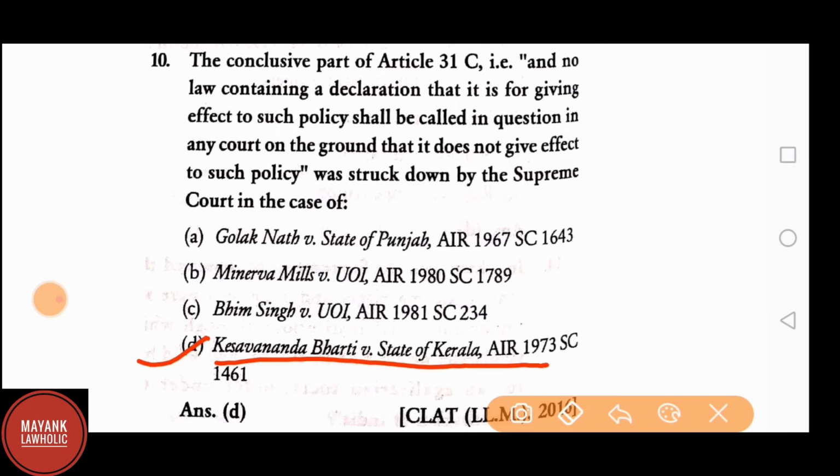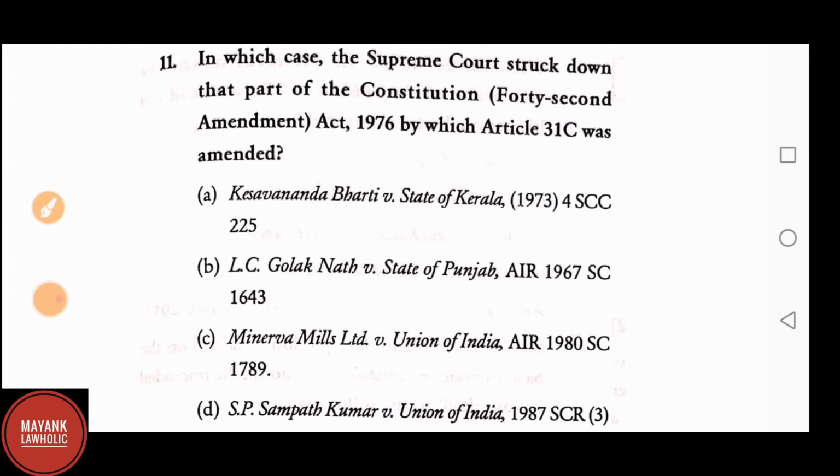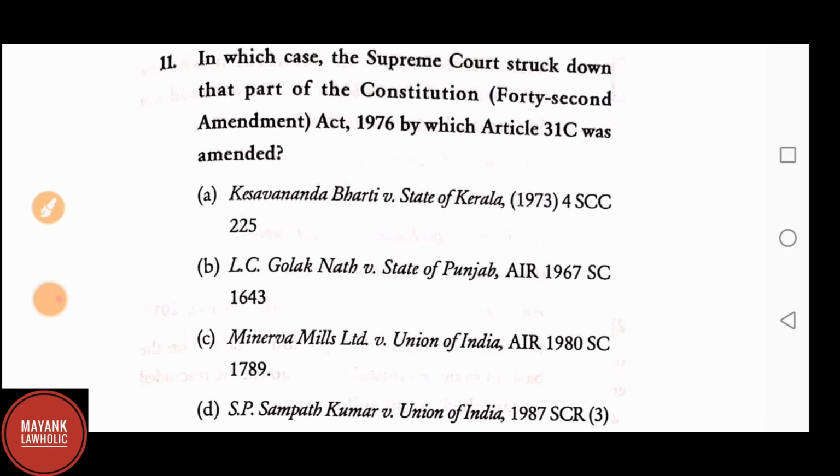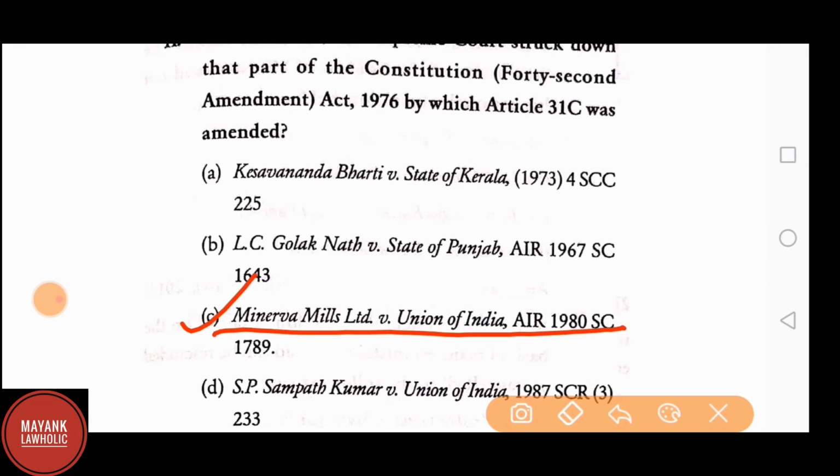Keshwananda Bharati versus State of Kerala. Question number 11. In which case the Supreme Court struck down the part of the Constitution 42nd Amendment Act 1976 by which Article 31C was amended? A. Keshwananda Bharti vs. State of Kerala. B. Golaknath vs. State of Punjab. C. Minerva Mills vs. Union of India. D. Sampath Kumar vs. Union of India. The answer to this question is C. Minerva Mills vs. Union of India.